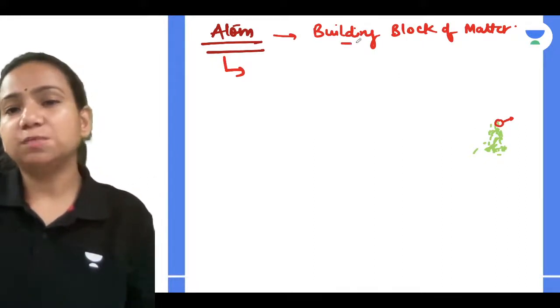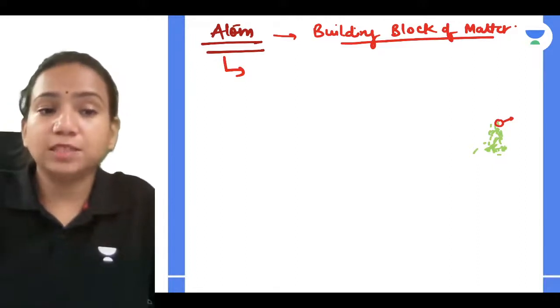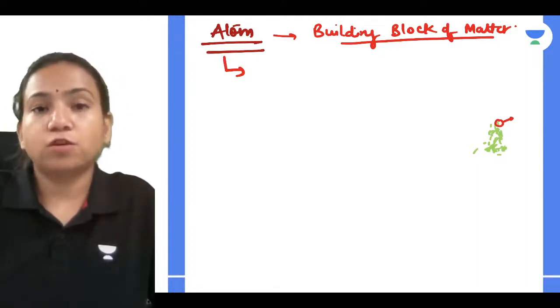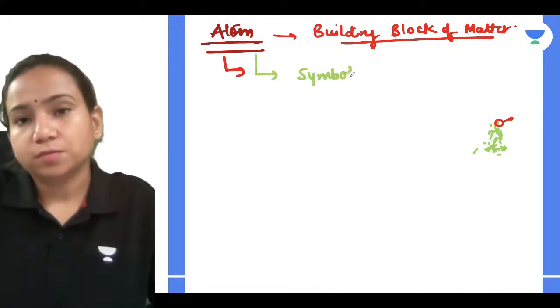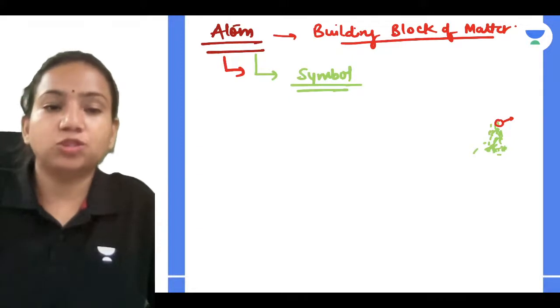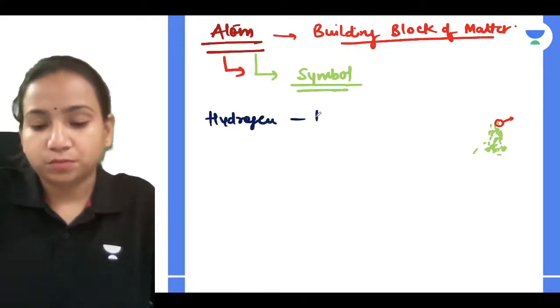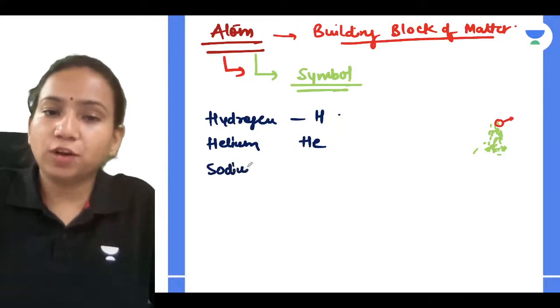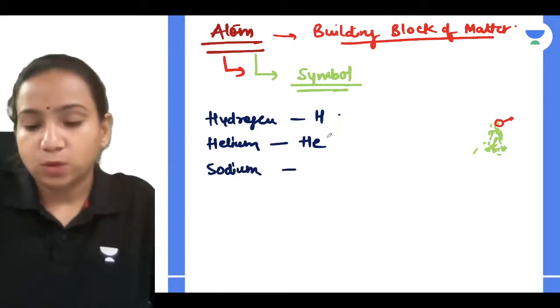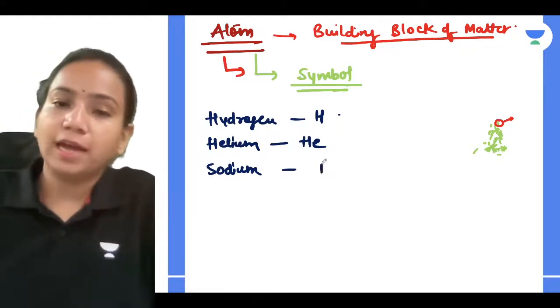So an atom is nothing but a building block of matter, and we can understand that for every atom there is a symbol depending upon which element it belongs to. So for any atom we can have a symbol. For example, for hydrogen the symbol is, very simple, H, helium is He, right? Like that. We have sodium. What is the symbol for sodium? It's very simple, everyone. Yes, Dipanshu, Simmer, Na.